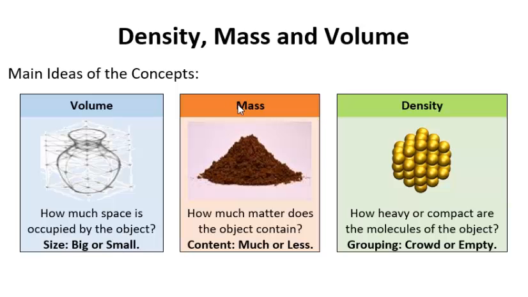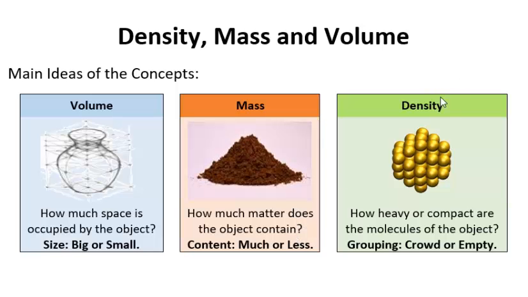The mass is basically the amount of matter that is contained in an object. If the number is higher, it means there's a lot of matter. If the number is lower, then that means you have a smaller amount of mass.